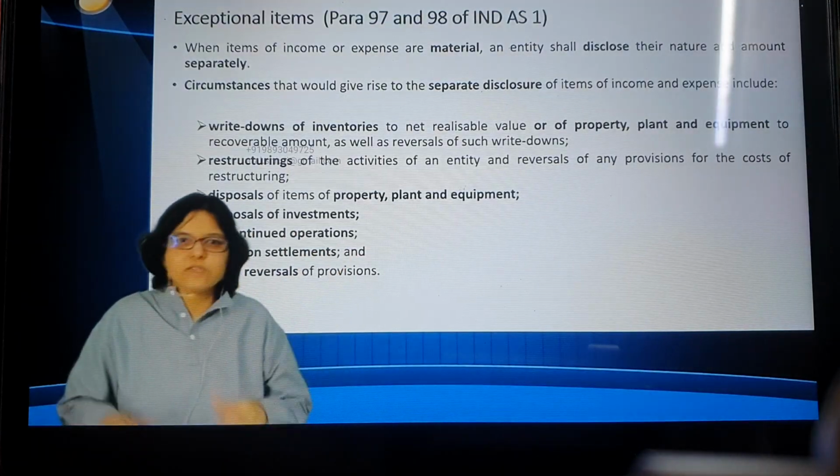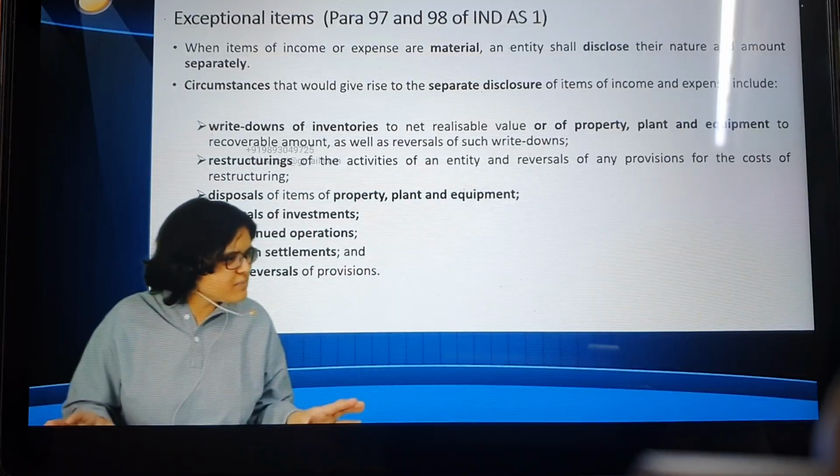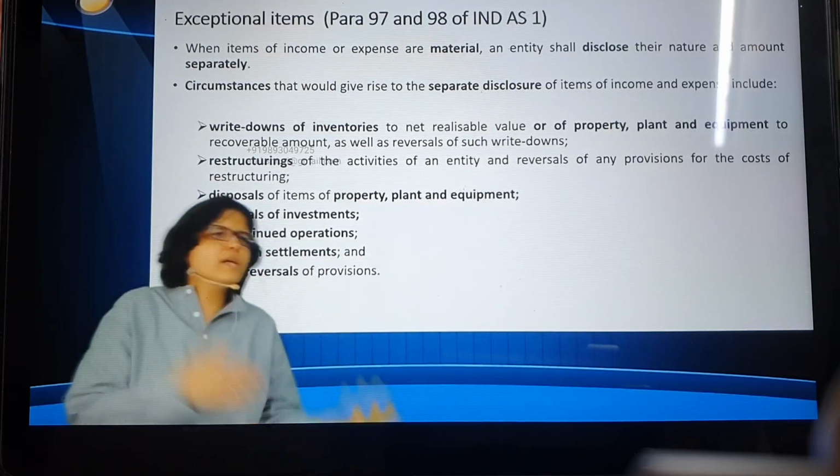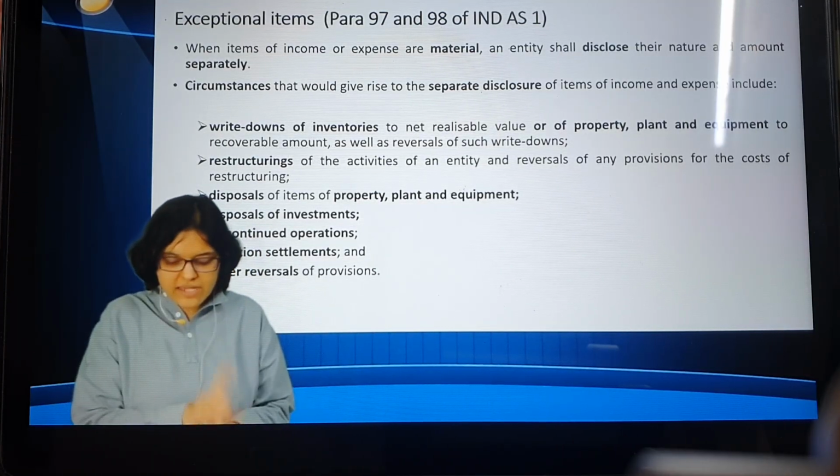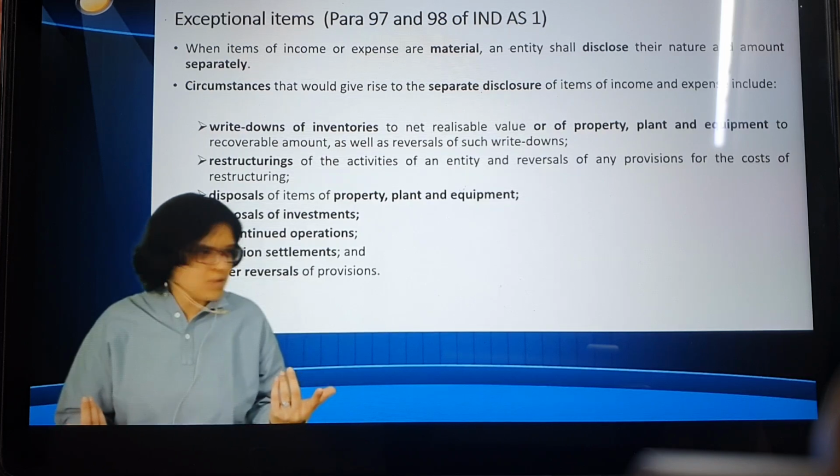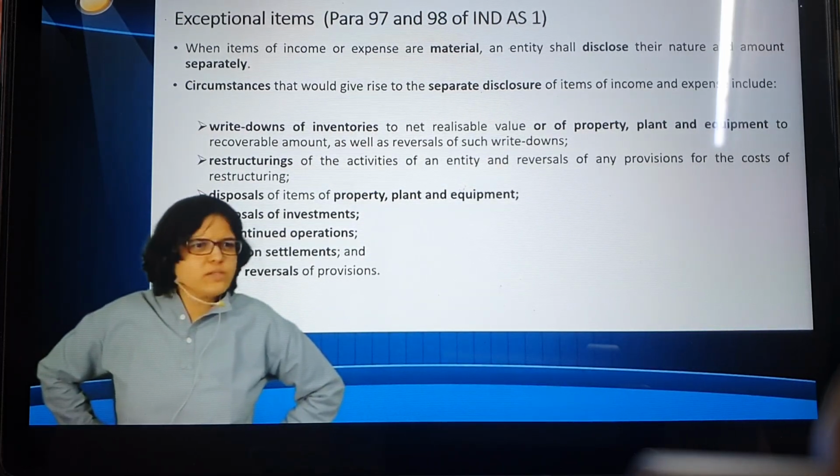There you can see AS stands for accounting standard. Now you understand, very simple. Standardization, and which standardization is required? Accounting-related standardization. That is why the word is accounting standard. And there you can see IND AS, in Indian. Why IND AS? So what will happen in the US? Will it be US AS?